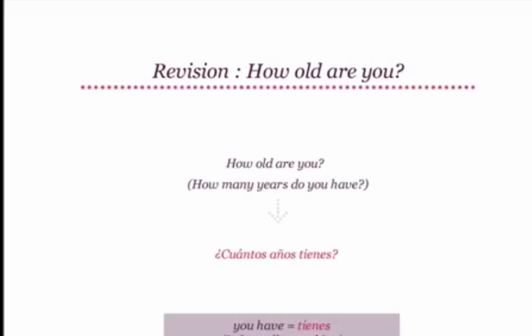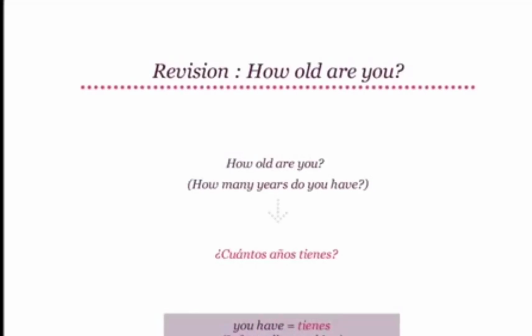that you learned in the last lesson. Do you remember that to ask someone how old he or she is, we ask how many years you have, which gets translated as ¿Cuántos años tienes? We omit the do here as it does not get translated into Spanish.